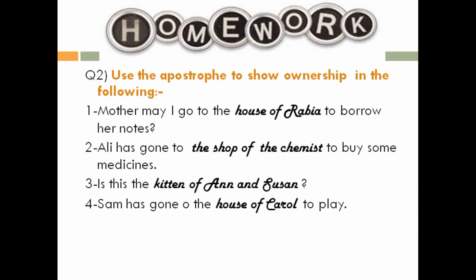Number 3, is this the kitchen of Anne and Susan? Number 4, Sam has gone to the house of Carol to play. Yes, children, do this work in your foolscap sheet and make your English language file.